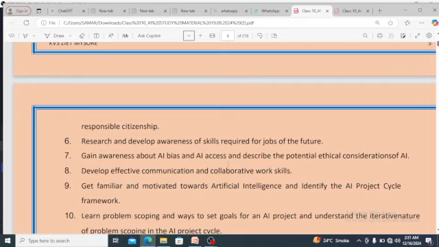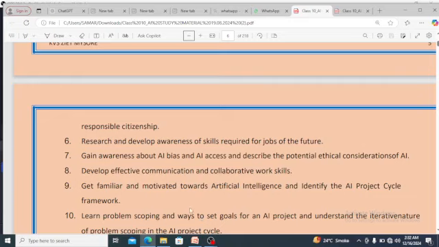AI bias means there are people who know AI, and they are getting better opportunities. So they are biased because they have the understanding of AI. On the other hand, there are people who are unaware of AI, so they find themselves underestimated, and they find that they don't have the basic skills of AI.